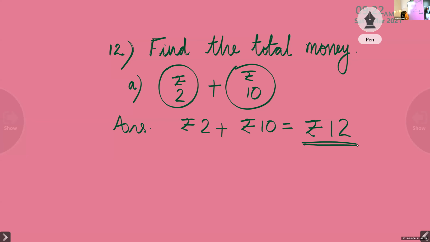Shall we move to the next one? Time is completed. Yes, ma'am. So, question B. I have 3 coins. Now let us see the coins.